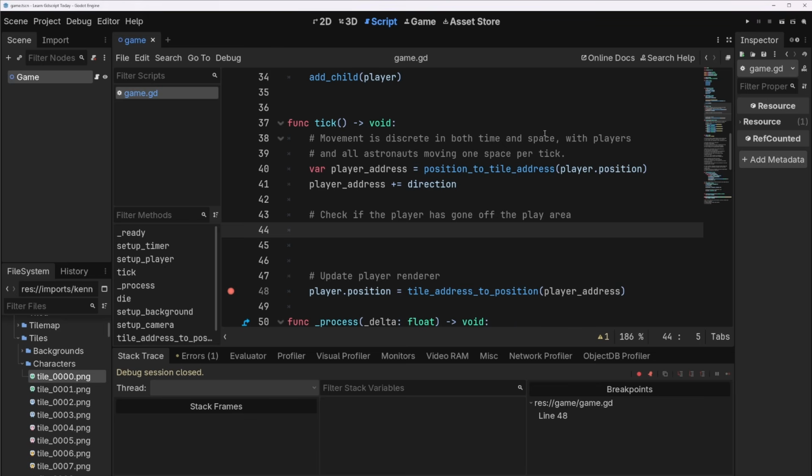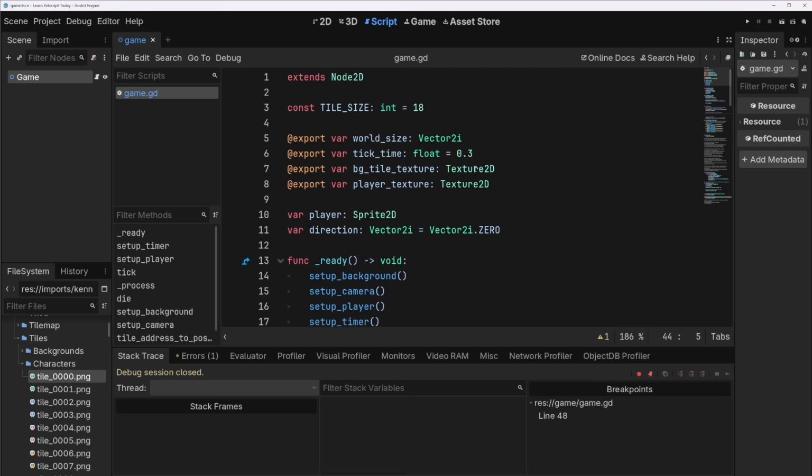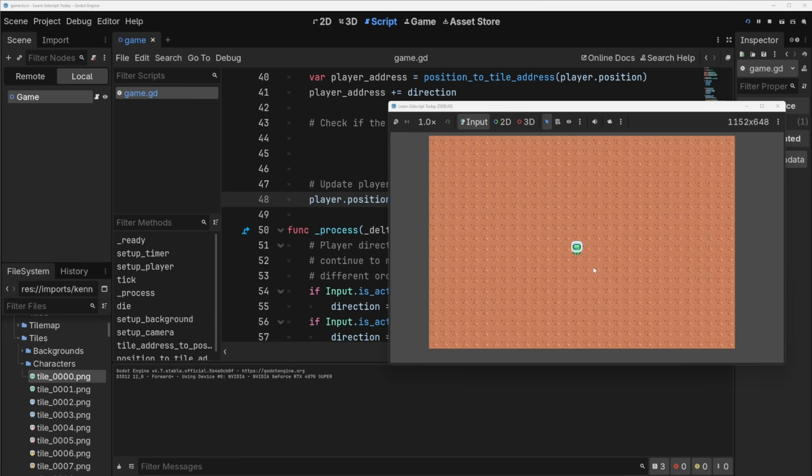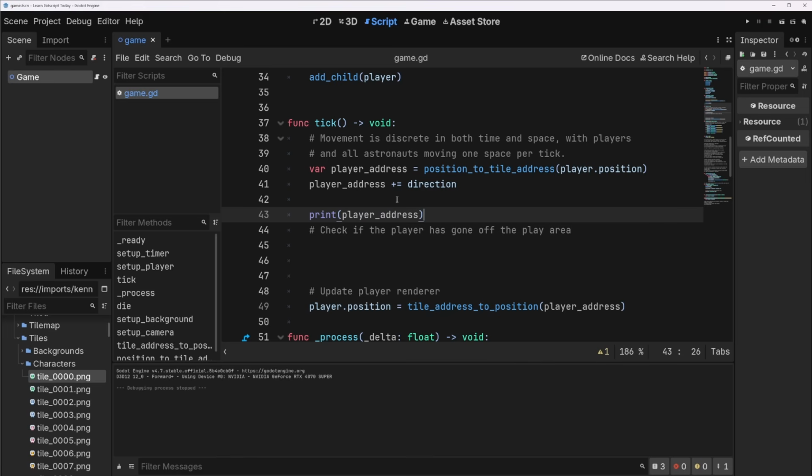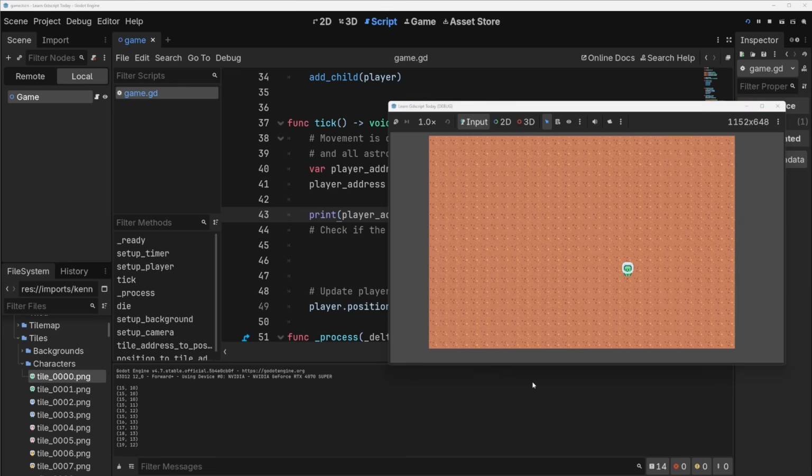Okay, I'm going to do this. So a couple of things we need to know. For one, I'm going to remove this debugger. If the player is at y equals 0 or x equals 0, they're on the edge. So if it's less than that, that is a death. The other thing to check for is if it's more than the world size x or the world size y. I'm just going to quickly print player address here. That might be an easier way to track this. So you can see, clear what's going on there, I think.